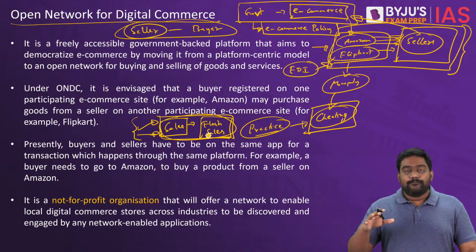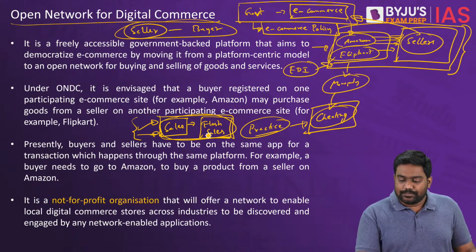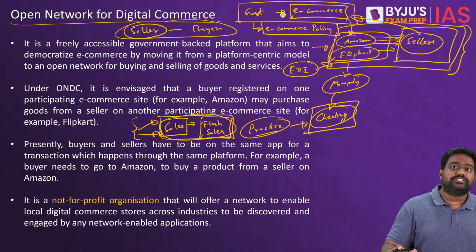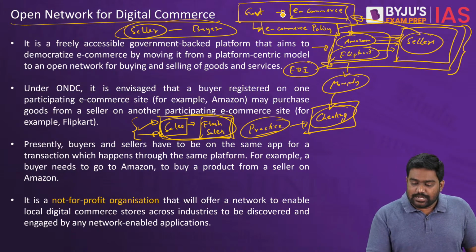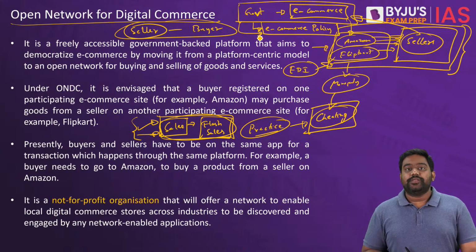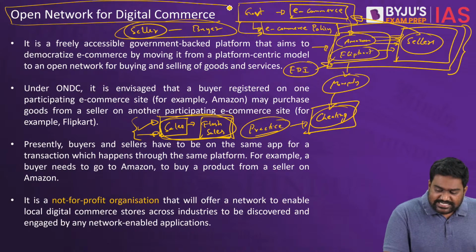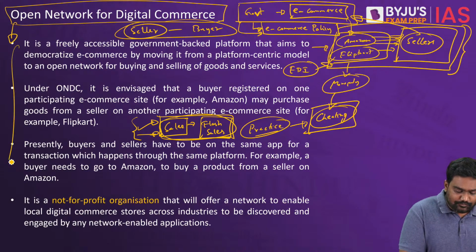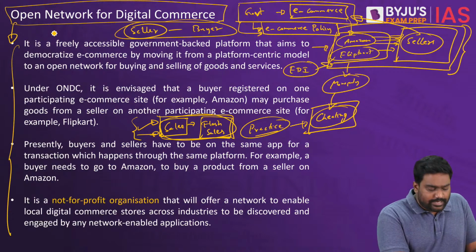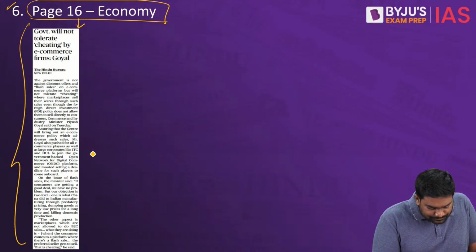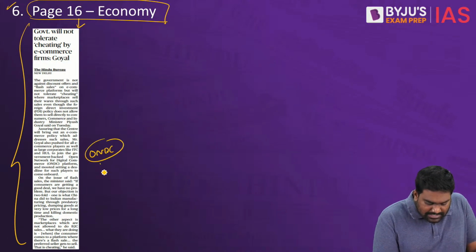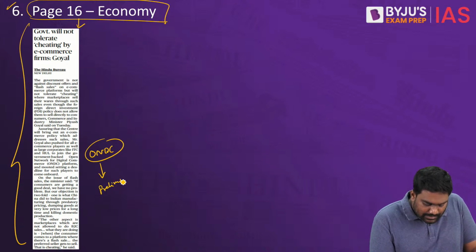So that is why the government is talking to these e-commerce companies, asking them not to practice such fraudulent methods, and it's coming out with an e-commerce policy as well. So to prevent these methods and these practices, the government has set up a platform called Open Network for Digital Commerce. All right, this is very, very important. The Open Network for Digital Commerce can be important for your prelims.